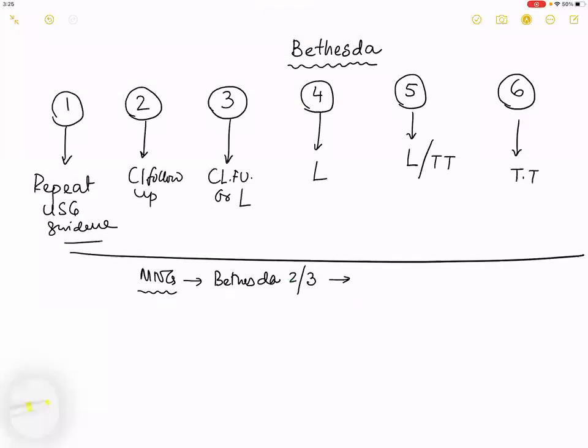For a multinodular goiter, mind you, if the Bethesda is 2 or 3, the treatment of choice can be a lobectomy. If it is a papillary cancer, what is the treatment of choice? Total thyroidectomy.